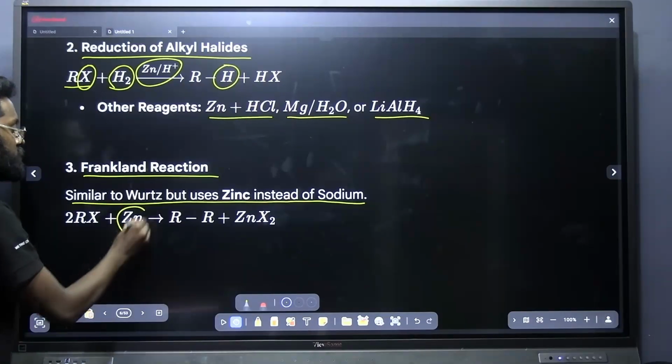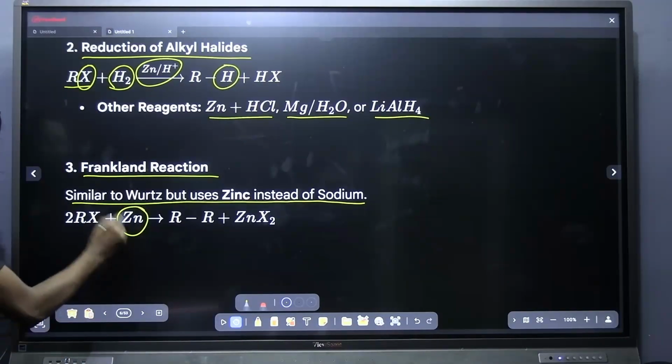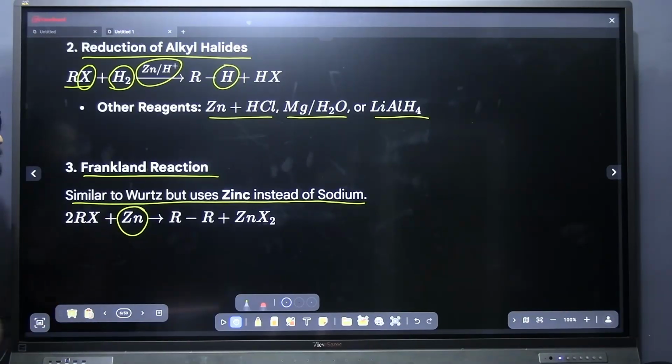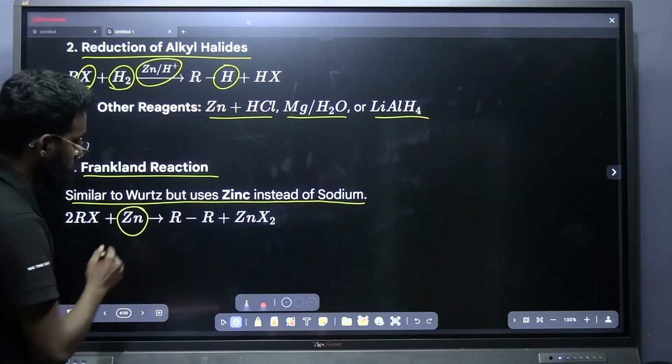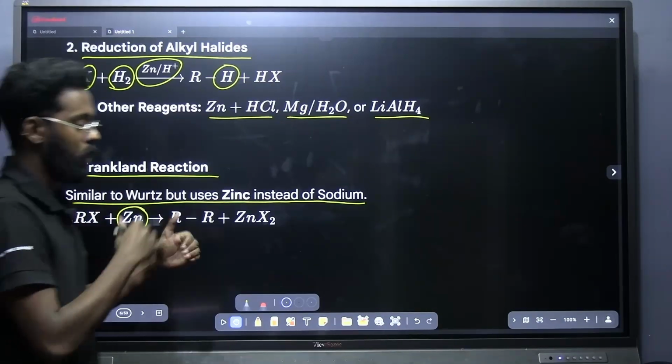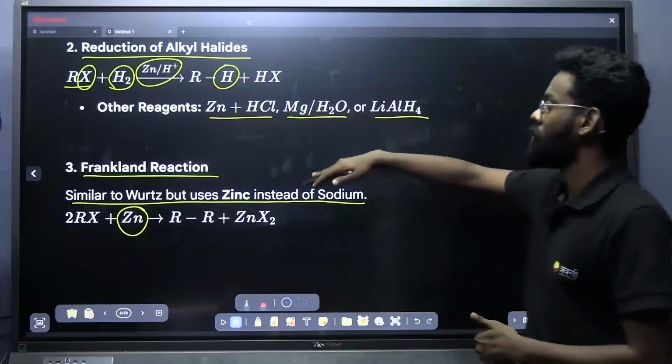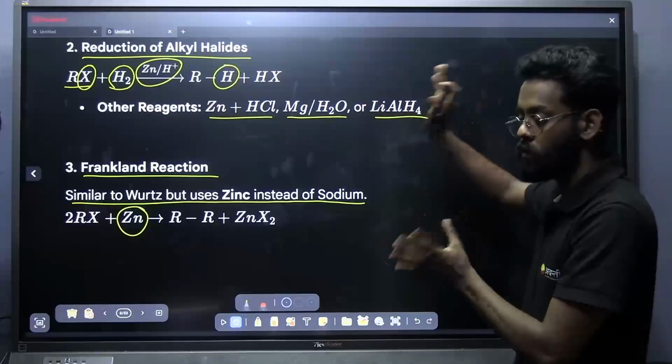Now what is the difference we can see? In the Wurtz reaction we are using sodium metal, but in the case of the Franklin reaction, you can see zinc metal. That is the difference. Using this difference you should understand what type of reaction it is. Is it clear? Just note this point only. There is not much you should know about it.